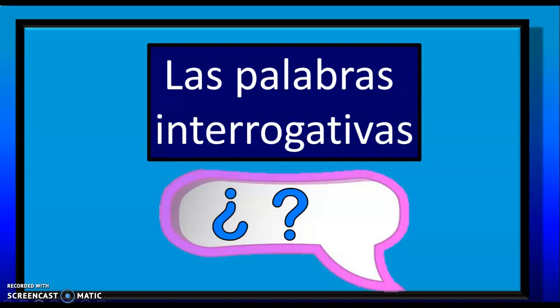Hola. This week we want to introduce to you las palabras interrogativas. You might recognize the word interrogativas as one that's related to an English word, interrogatives. And if you don't recall what interrogative words are in English, you might see that this word is also related to the word interrogation. And you know that an interrogation is when someone is called in and asked a lot of questions. So what we're talking about today are the question words.